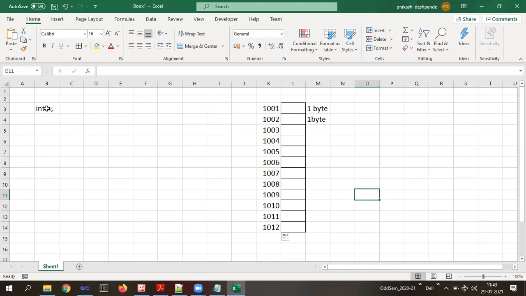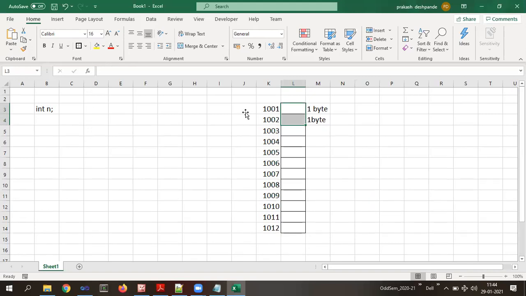Since n is of integer data type, it requires 2 blocks of memory because 2 bytes are required. So these 2 blocks will be allocated for n. Now if I write n equal to 10, the value 10 will be stored over here, and these 2 blocks together constitute the value 10.